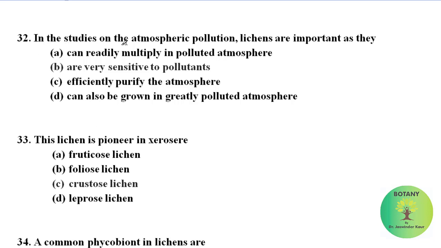In studies on atmospheric pollution, lichens are important as they can readily multiply in polluted atmosphere, are very sensitive to pollutants, efficiently purify the atmosphere, or can also be grown in greatly polluted atmosphere. Among these, the correct statement is: are very sensitive to pollutants. Lichens are important as they are very sensitive to pollutants.